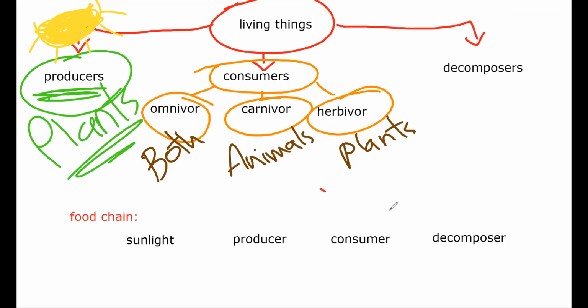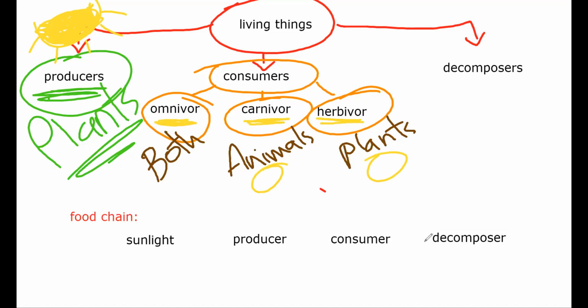Excellent. What about animals who eat only plants? What do I call them? Vegetarian? No. What do I call them? Herbivore. Herbivore, excellent. Okay, what about a bear? If a bear can eat a fish and a berry, plants, omnivore. So, is it clear, guys? Yeah, now I understand the lesson.